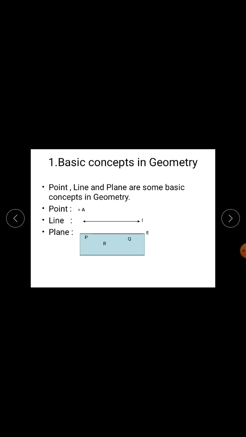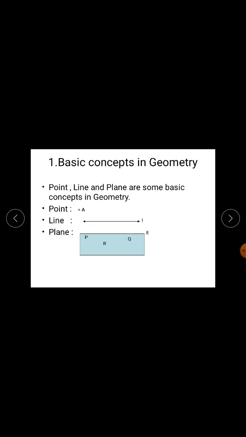Next is line. Line is an undefined term in geometry. We say line is a set of points which can be extended in both directions infinitely and indicated by arrowheads. We can name the line in two ways: by using names of any two distinct points on a line. For example, line AB, line PQ, line XY, etc. Or by using small alphabet, example, line L.